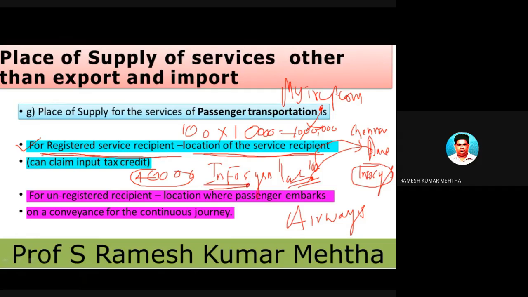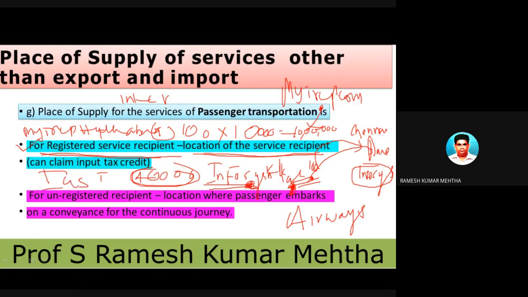The location of the recipient is Bangalore, because the Bangalore office is getting the bill, and assuming mytrip.com is in Hyderabad, Hyderabad is in Telangana and Bangalore is in Karnataka. So this is a case of interstate supply of services, and on this 40,000 rupees IGST will be levied.